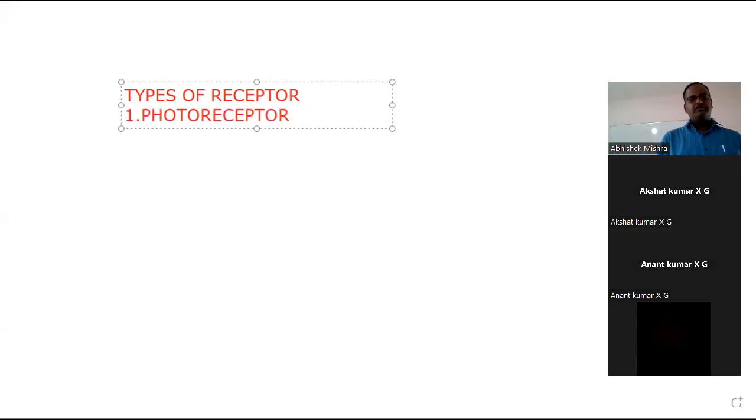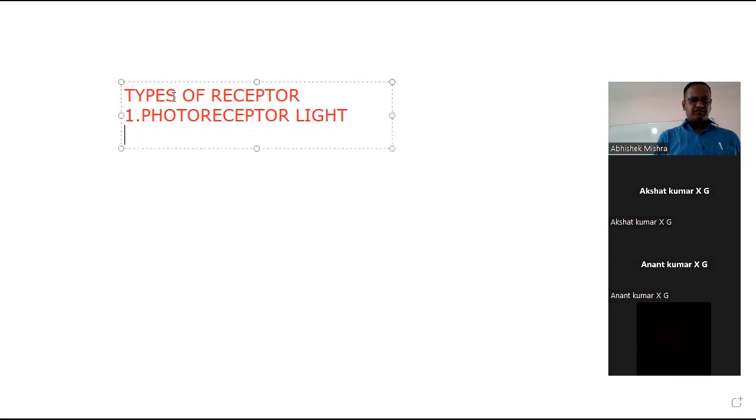Photoreceptor. Now, students, can you guess what the stimulus can be here from the name photoreceptor? Very good. Yes, it's light. Light is the stimulus here. And who will detect this stimulus? Eyes. Correct. Very good. Photoreceptors will detect the light.